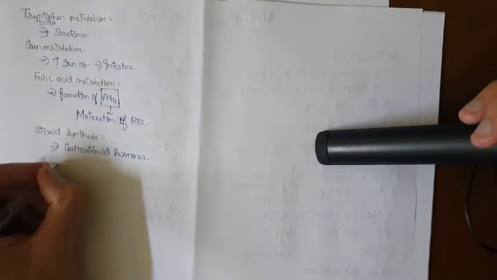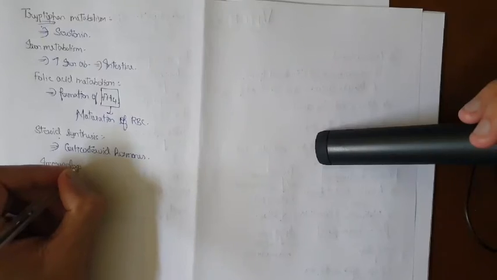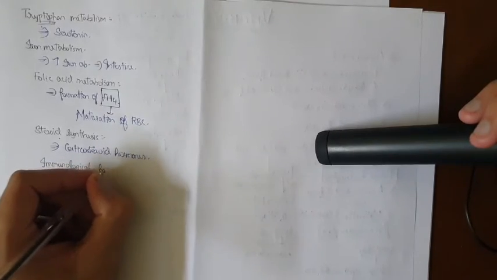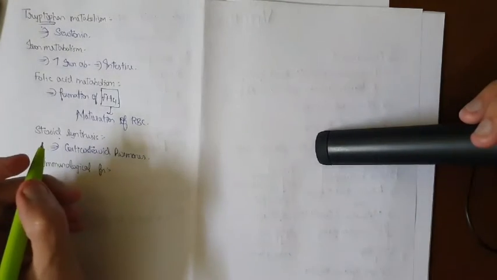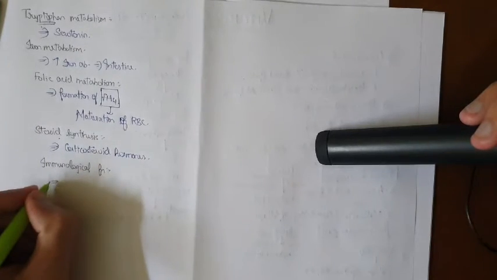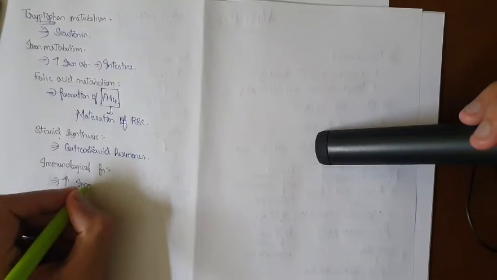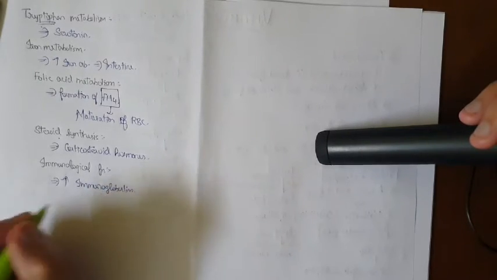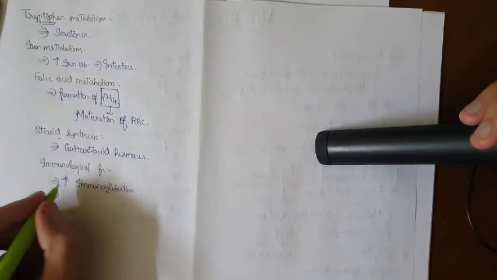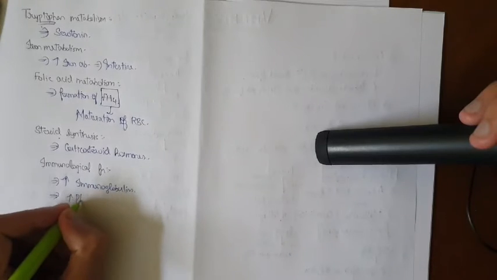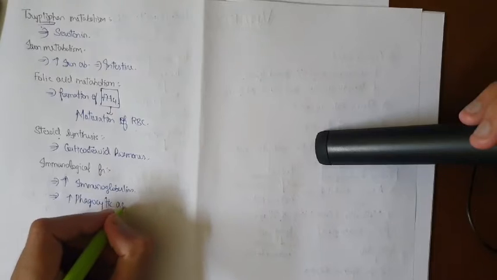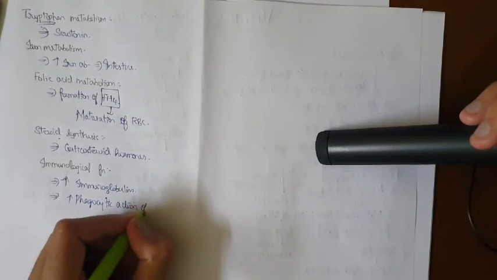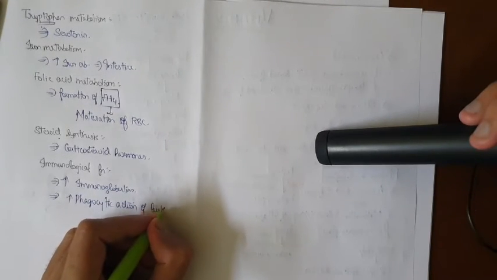Next, in immunological function, so here the vitamin C is going to increase the synthesis of immunoglobulins. Okay, apart from that, it is also going to increase the phagocytic action of leukocytes.